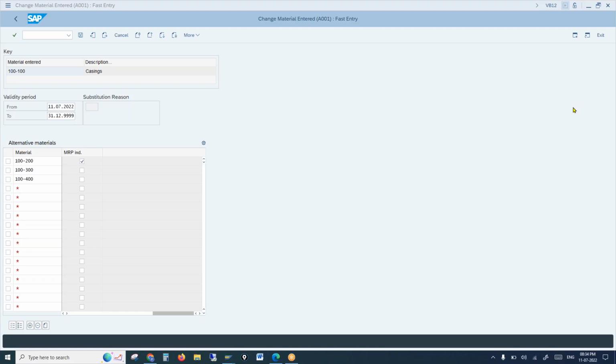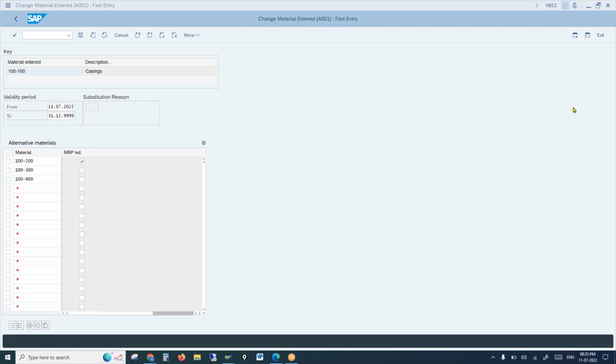Yes, sir, if one material is obsolete and we already developed a new material against that, but in the field that material is already fitted in a machine, we want to offer the new material, which can also be fitted on that machine. Can this configuration be done through this?